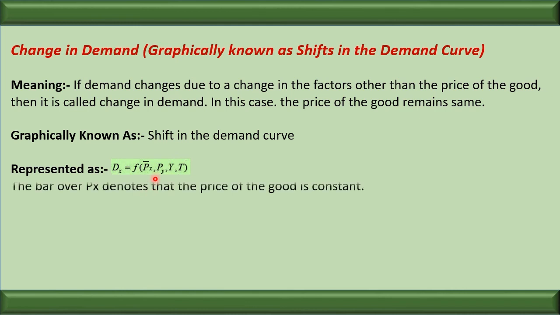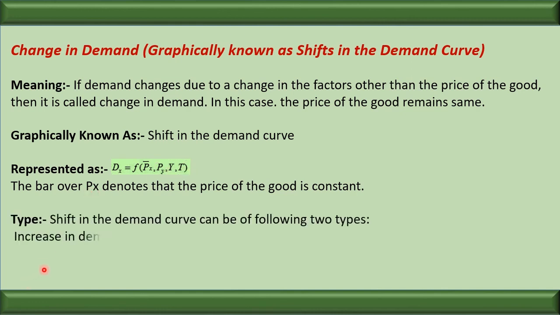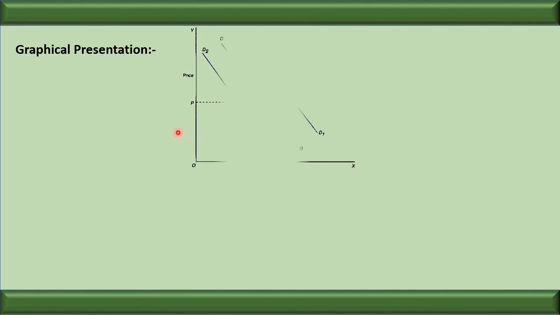Here we can say that the price is constant and there is change in price of the related goods, income, taste and preferences and so on. It is of two types, increase in demand and decrease in demand. Graphically, let us see how it can be represented.